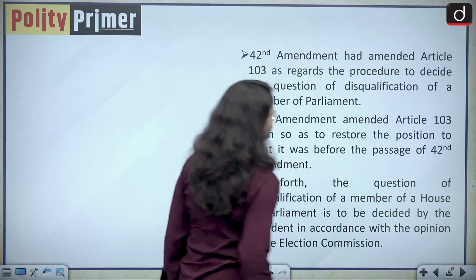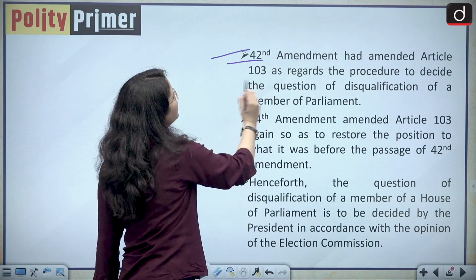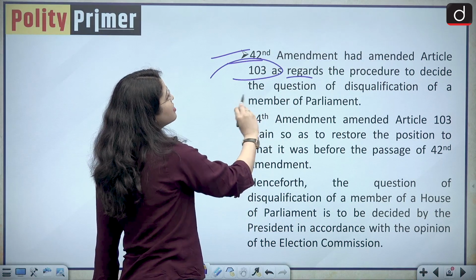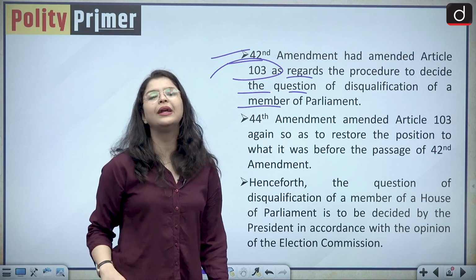Moving forward, the 42nd Amendment had amended Article 103 as regards the procedure to decide the question of disqualification of a member of Parliament.